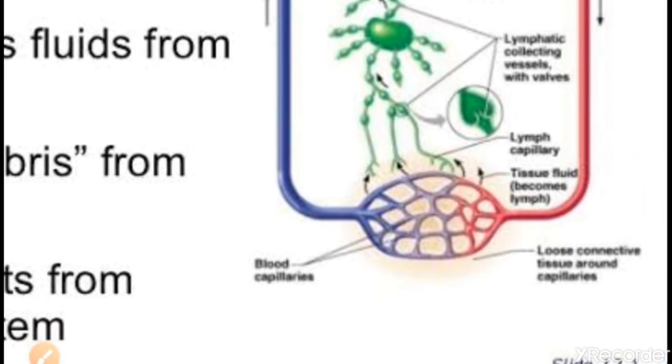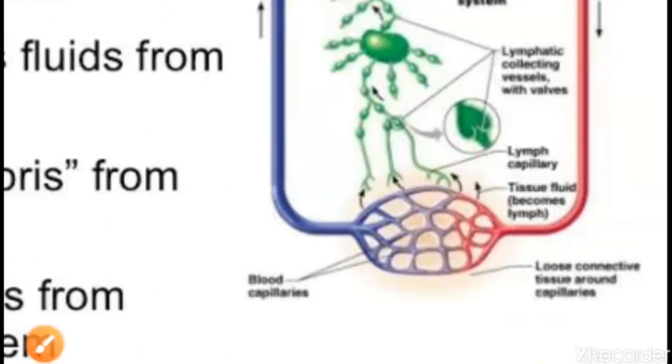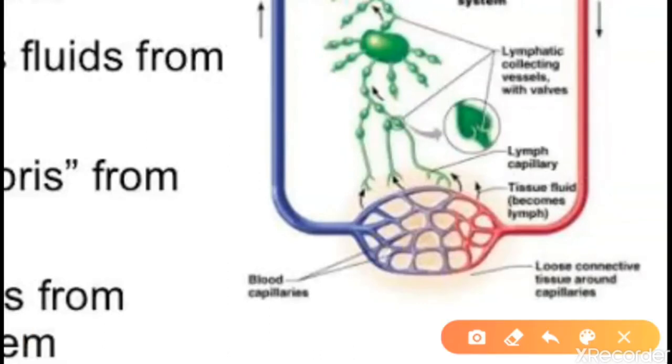Let's see what is the function of the lymphatic system. In the previous video we have seen that this was our artery. From the artery the blood was entering into the capillaries, that means this whole distributed network is the capillaries.